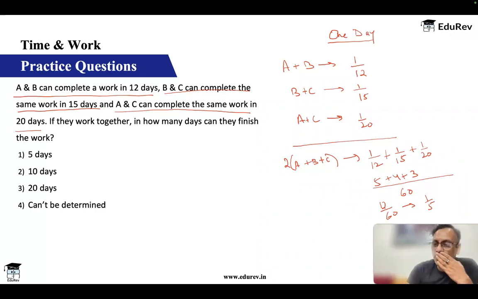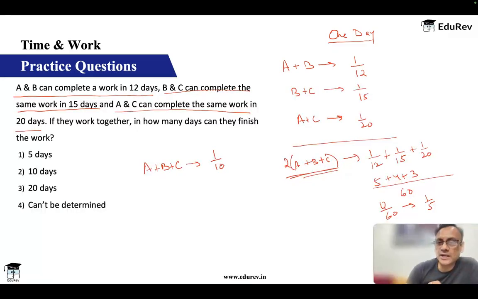But one important thing to note: on the left hand side, it is twice of A plus B plus C. So A plus B plus C is going to be 1 by 10, because this 2 will go to the right hand side and get divided. So twice the work done by A plus B plus C together is equal to 1 by 5, that means ABC in one day do 1/10 of the work.